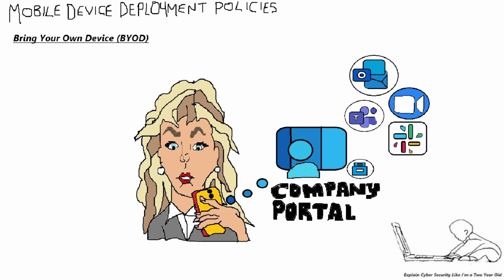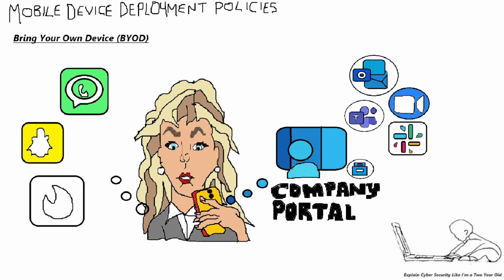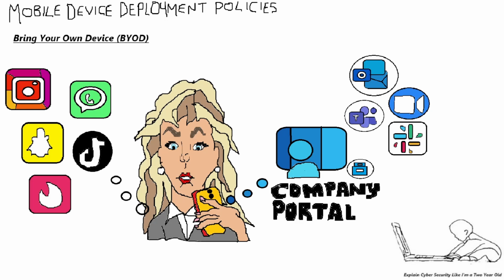Still, because this is Sally's personal mobile device, she still has access to all her other personal applications and activities, which can often blur the line and intermingle various data between personal and business. Thus, at a bare minimum, a company should ensure that a company portal is enforced and mandated to be used and installed before any employee can access company resources through a bring your own device policy.